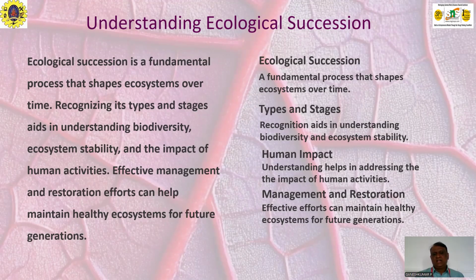Ecological succession is a fundamental process that happens everywhere and shapes the ecosystem. How human impact can change ecosystem stability, and management and restoration of the ecosystem, are important final aspects of ecological succession.